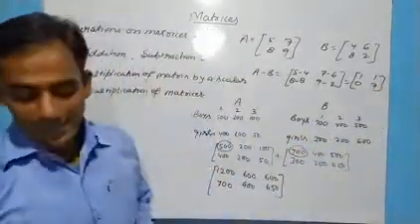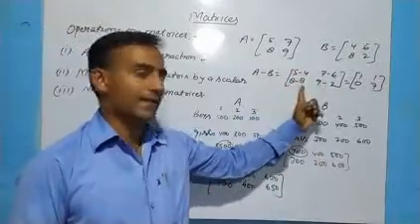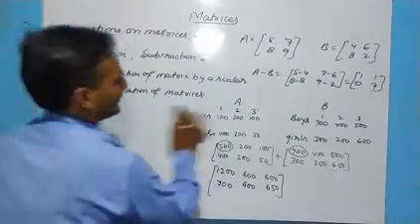So this is addition and subtraction. For addition, simply 5 plus 4, 7 plus 6, 8 plus 8 and 9 plus 2. So addition and subtraction are almost the same.